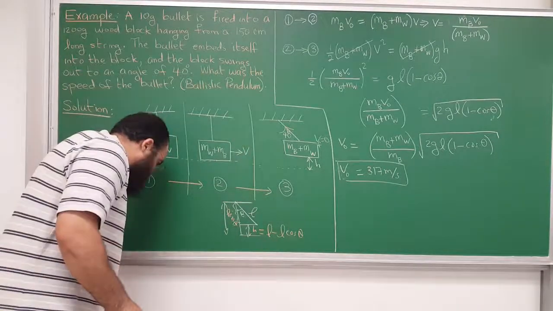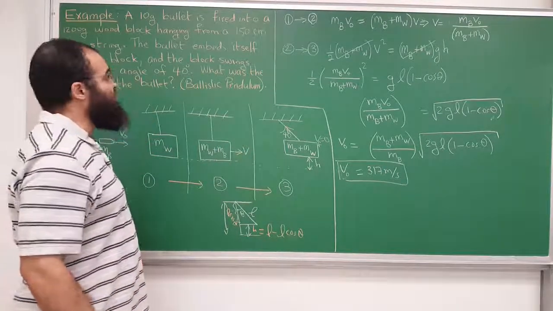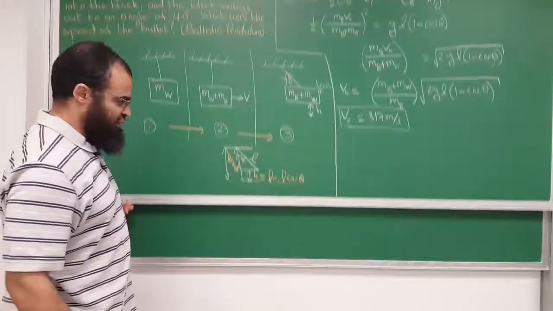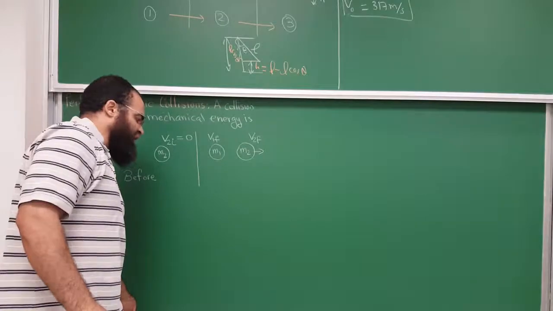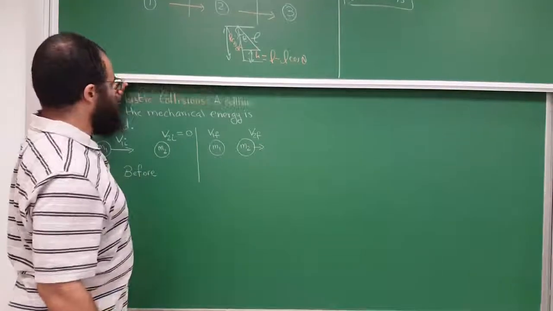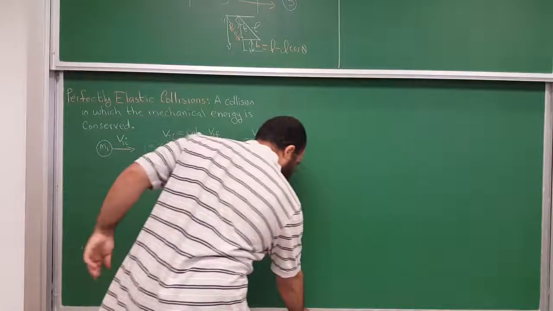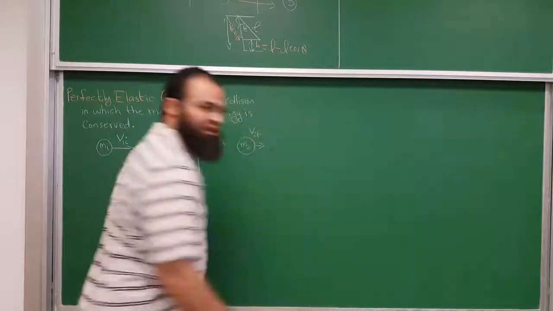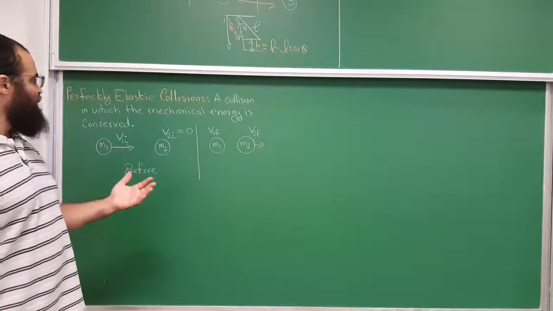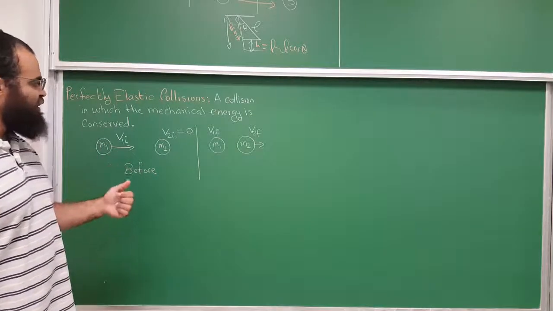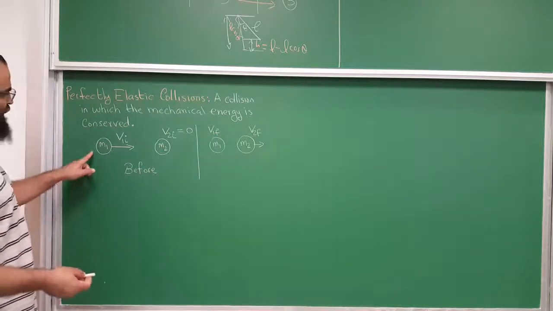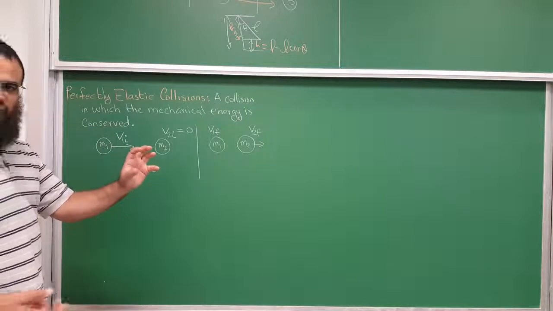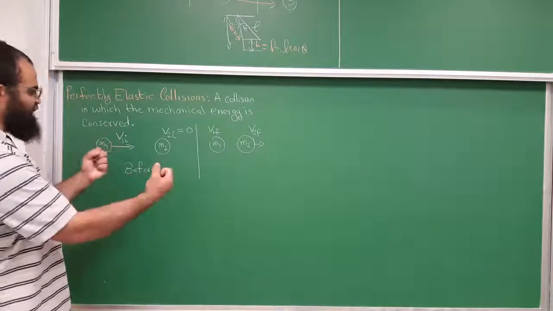I would like to now go to elastic collisions. And in particular, we're going to talk about perfectly elastic collisions. So a perfectly elastic collision is a collision in which both the mechanical energy and the momentum are conserved. And we're going to take this example. You have like a pool or a billiard ball, like a really hard, rigid sphere.